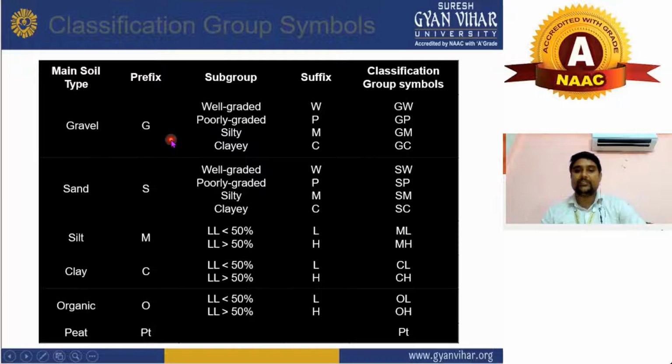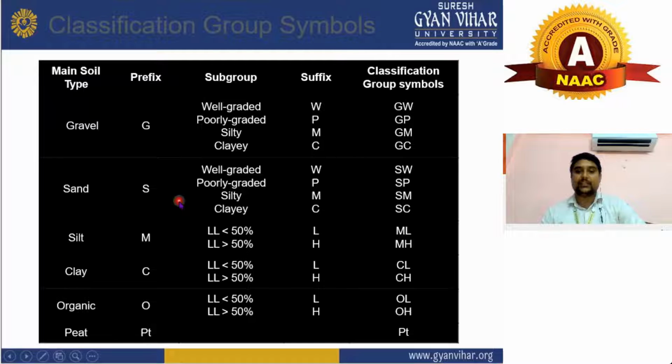If it is GW, it is called well graded gravel. If it is GP, it is called poorly graded gravel. If the symbol is GM, it is called silty gravel. If it is GC, it is called clayey gravel. These are the samples classified according to symbol.